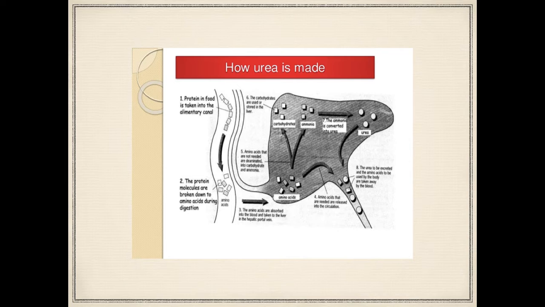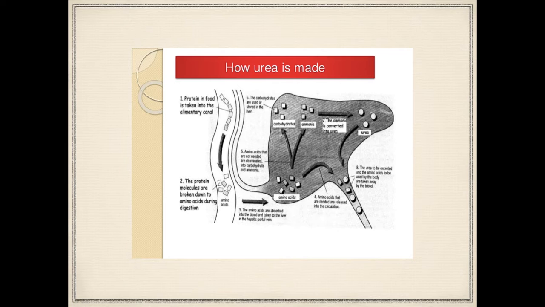And here comes the seventh step, because I've already explained the sixth step, which is that the liver releases some of the carbohydrates into circulation as well as storing some of them. Now the seventh step is that the ammonia from deamination is converted into urea.